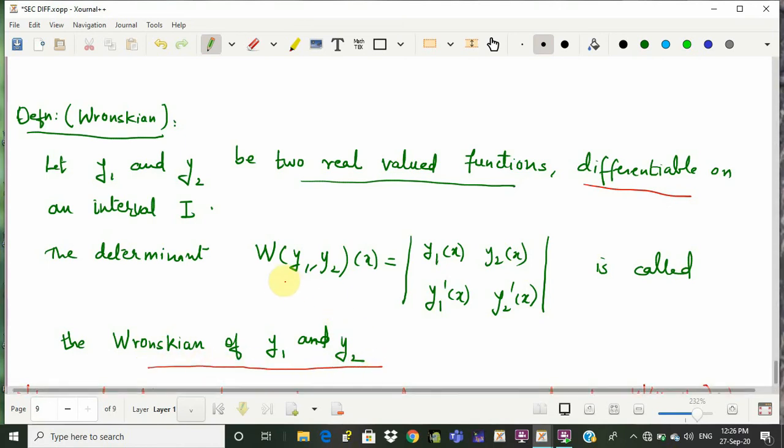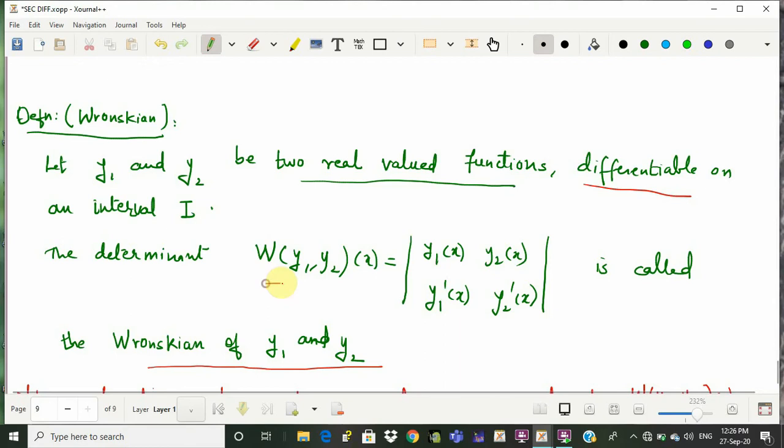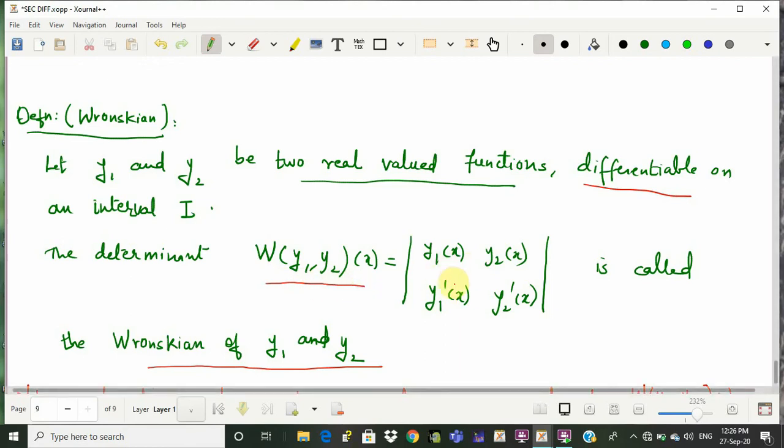Now the notation is also important. This is how we denote it. It's a function of x. So W of y1, y2 of x is denoted for the Wronskian of y1 and y2. This plays a crucial role in determining whether the given 2 solutions of the differential equation are linearly independent or not. And in fact, if they are linearly independent, we can construct a general solution which we are looking for.